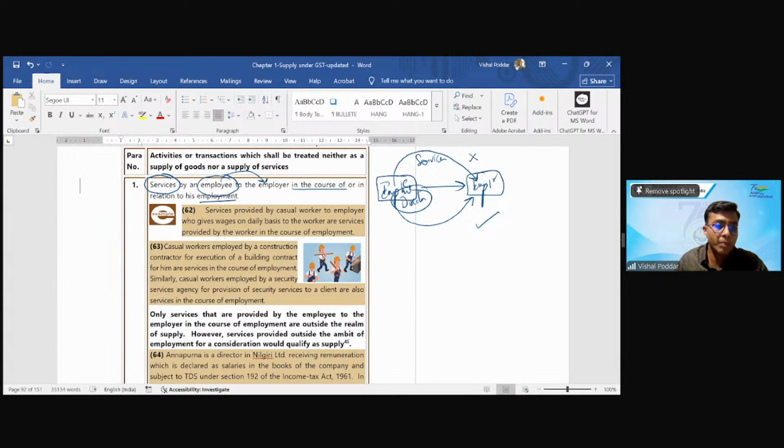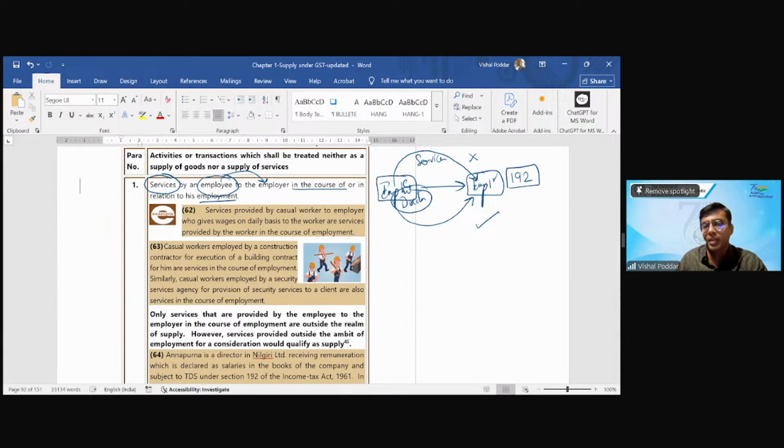See, if I would have been a part-time director or a technical director, the scenario would have been different, because in that case, I would not have served as an employee. But where I am a full-time director, I serve as an employee. If I have to talk in terms of income tax, the company deducts my TDS under Section 192 of the Income Tax Act.